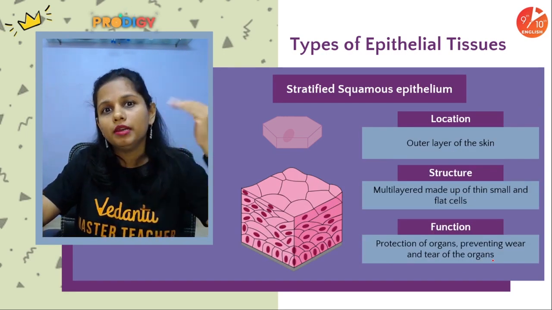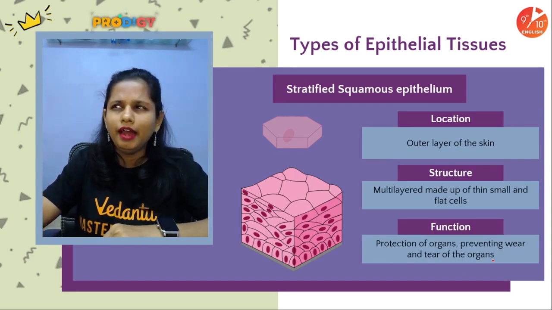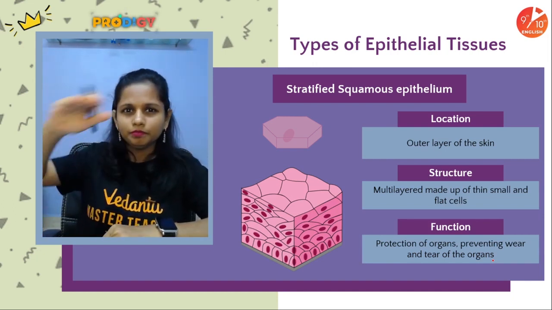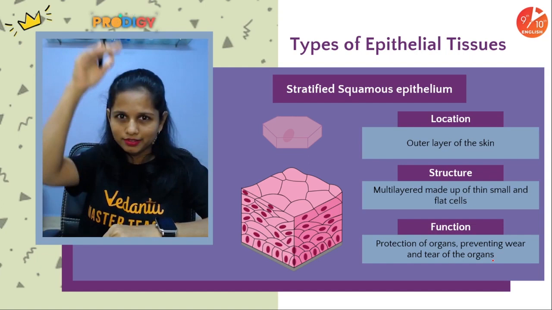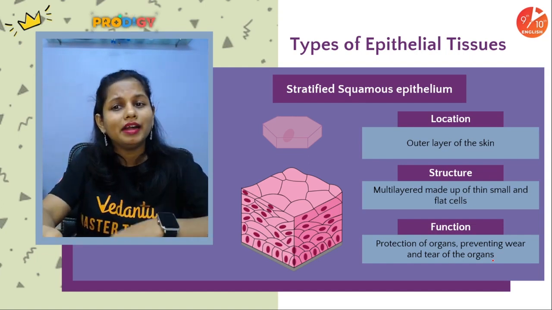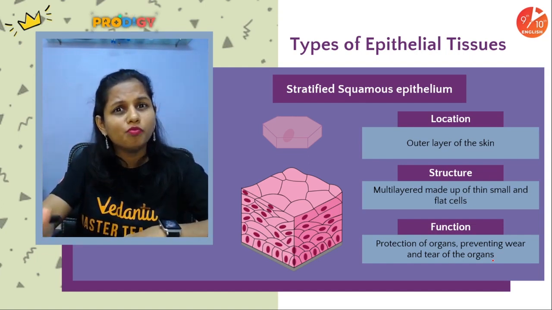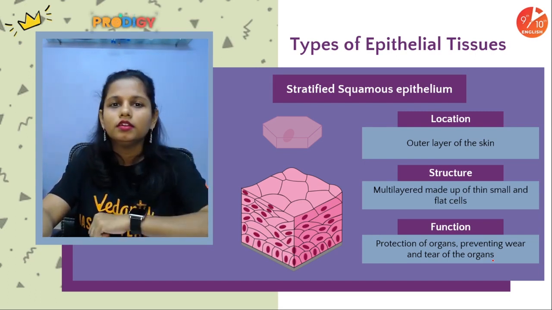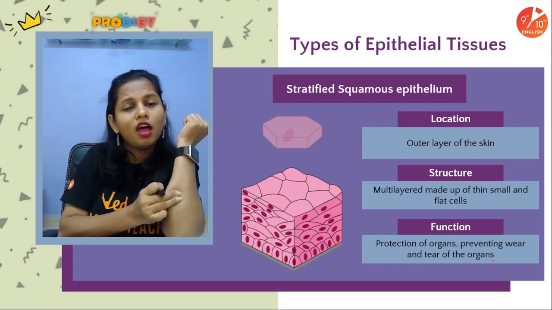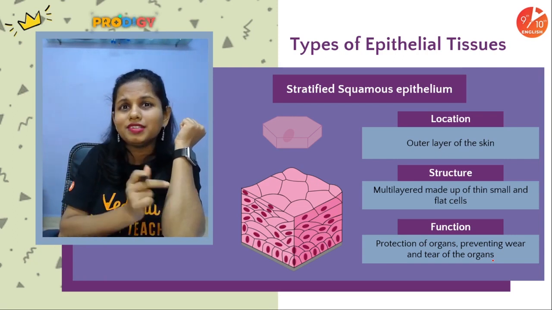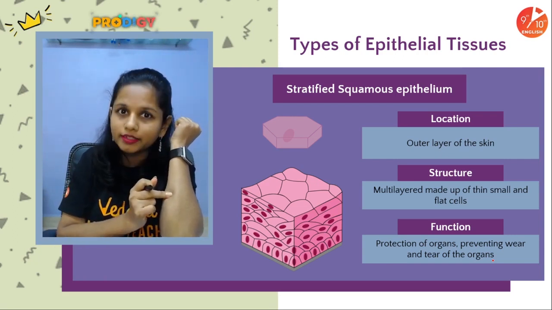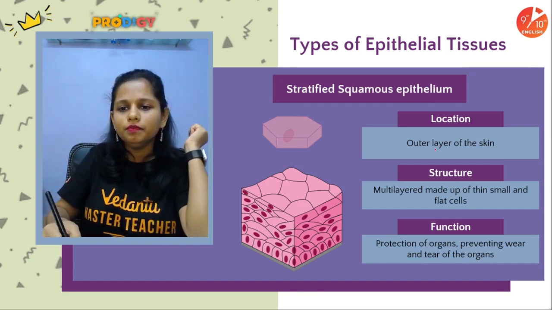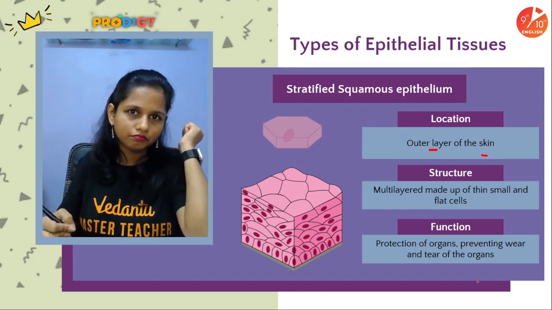Now the second one, stratified squamous. Strata means multiple layers. Have you ever had a rainbow pastry? It has several layers, right? Like VIBGYOR, seven different layers. So stratified squamous is something like a rainbow pastry. It has multiple layers. Where is it present? Of course, in the outer layer of the skin. One layer peels off, the second layer is already present underneath it.